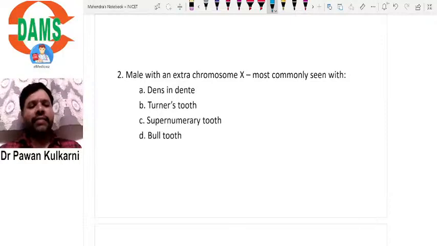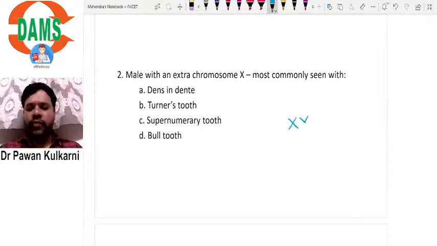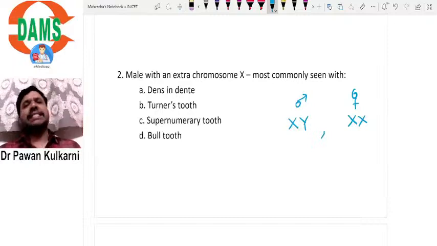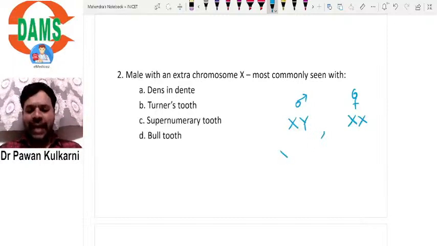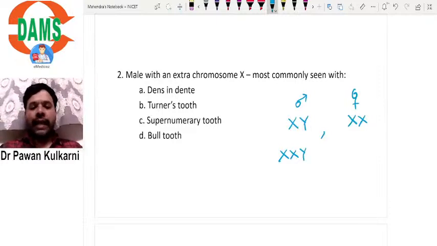Male with an extra X chromosome, most commonly seen with. So we know, this is simple genetics, that males have XY and females have XX chromosomes. All of us know that. So there is one syndrome where the male has XXY. What is that syndrome? That syndrome is nothing but Klinefelter syndrome.